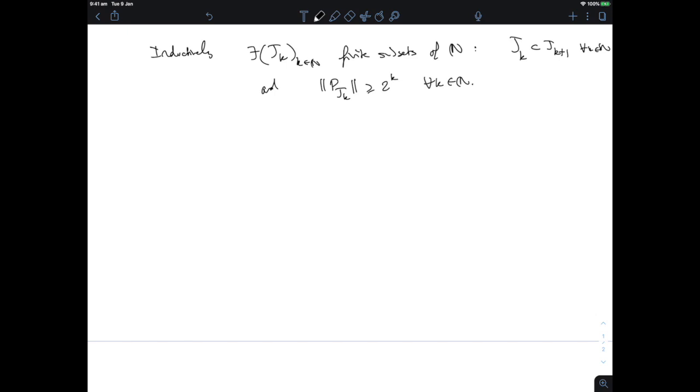Now I have this nested sequence of finite sets J_k. I can look at the union of all the J_k, k equals 0 to infinity, and this can be described by a sequence of natural numbers, because you just pick all of the natural numbers that appear in J_1, and then you add to that all of the ones that were in J_2 but not in J_1, and then all the ones that were in J_3 but not in the previous one, and so on and so forth. So in doing that, you're defining an increasing sequence of natural numbers, say n_j.